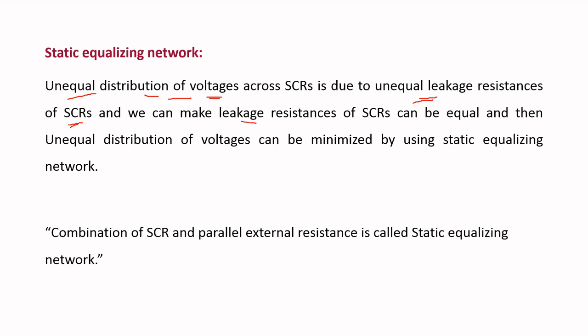By making the leakage resistances of SCRs equal, we can get the equal distribution of voltages across the SCRs. This equal distribution of voltages, meaning equal distribution of leakage resistances, can be obtained by using one network. That network is called the static equalizing network. By using this network, we make the leakage resistances equal, and by making them equal, we get the equal distribution of voltages across the SCRs.